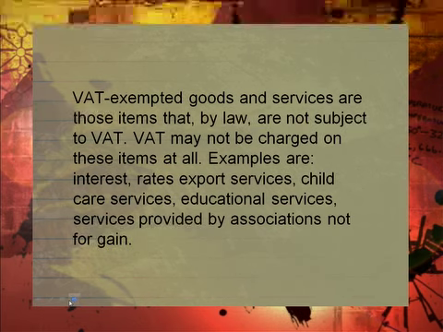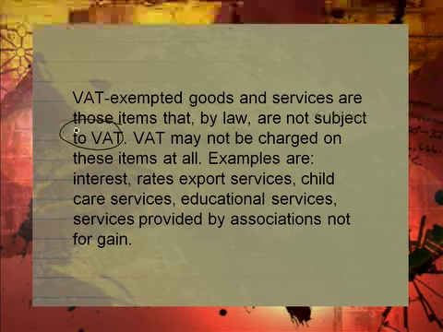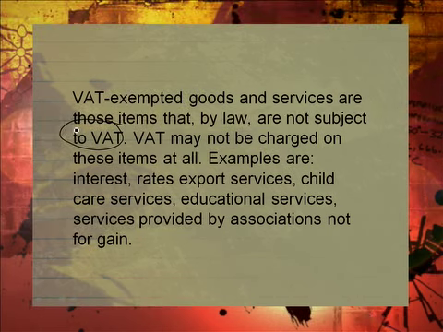When we're talking VAT exempt goods, these items are by law not subjected to VAT at all. VAT may not be charged on these items. Examples are interest rates, export services, childcare services, educational services, and services provided by associations not for gain.